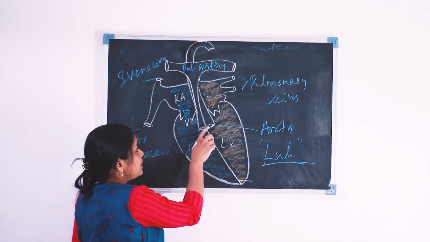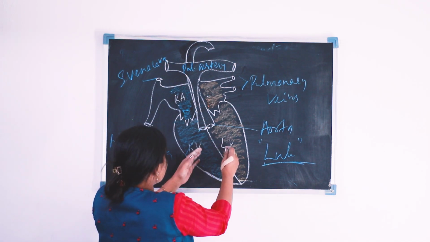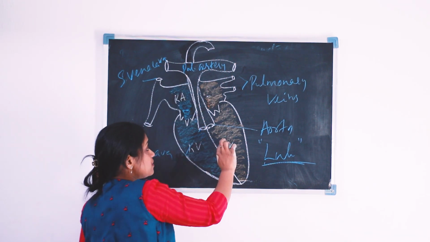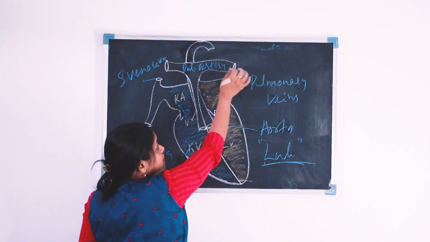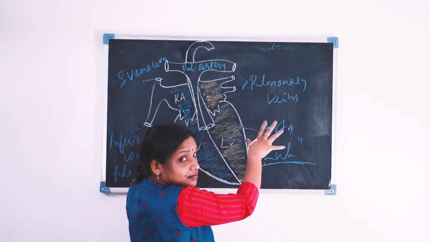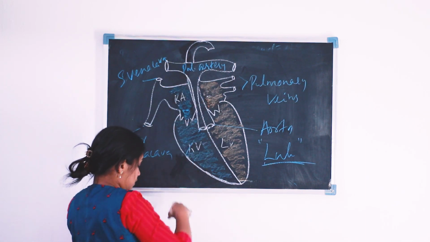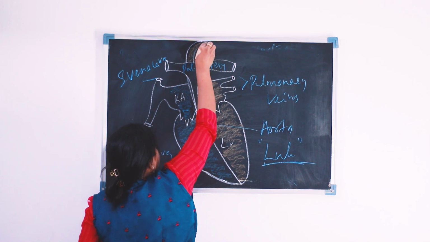Now, the semilunar valves open for the passage of blood through the pulmonary artery as well as through the aorta. From the pulmonary artery, the deoxygenated blood reaches the lungs, and through the aorta, the pure blood goes to different parts of the body.